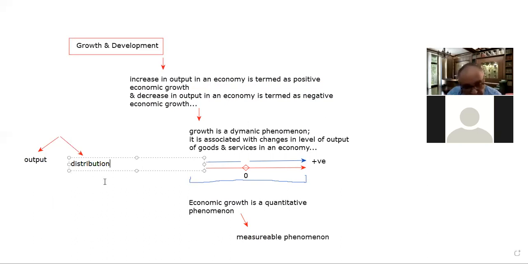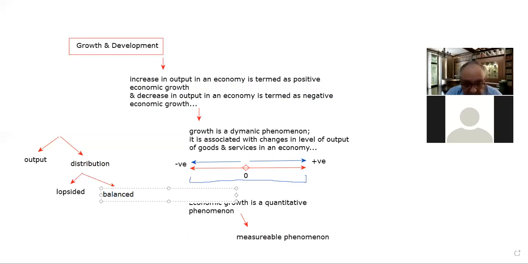This distribution of the output can be lopsided, and it can be balanced.